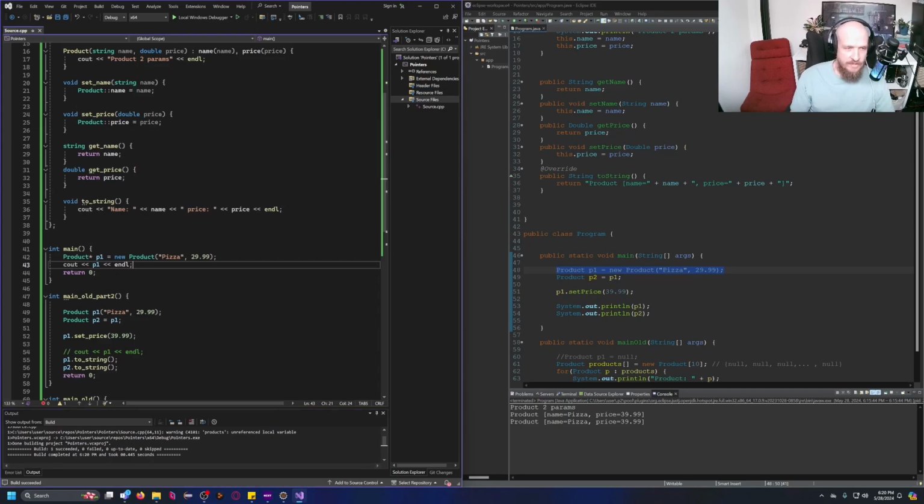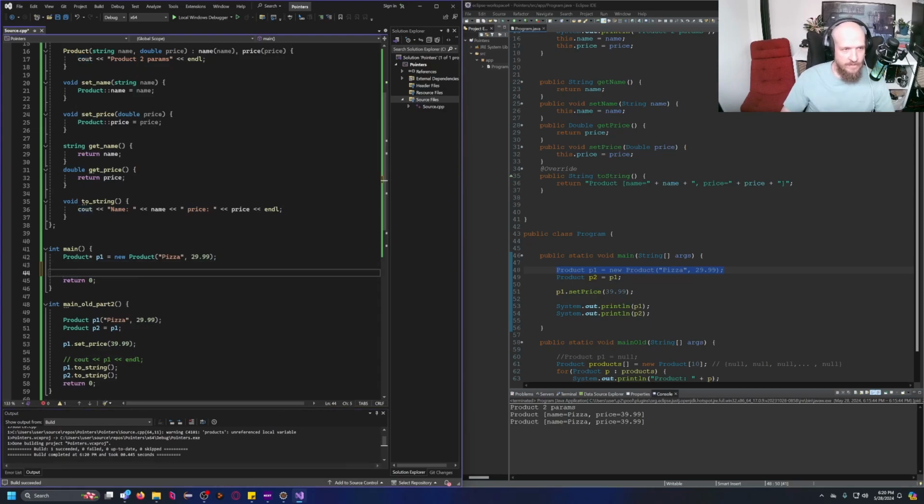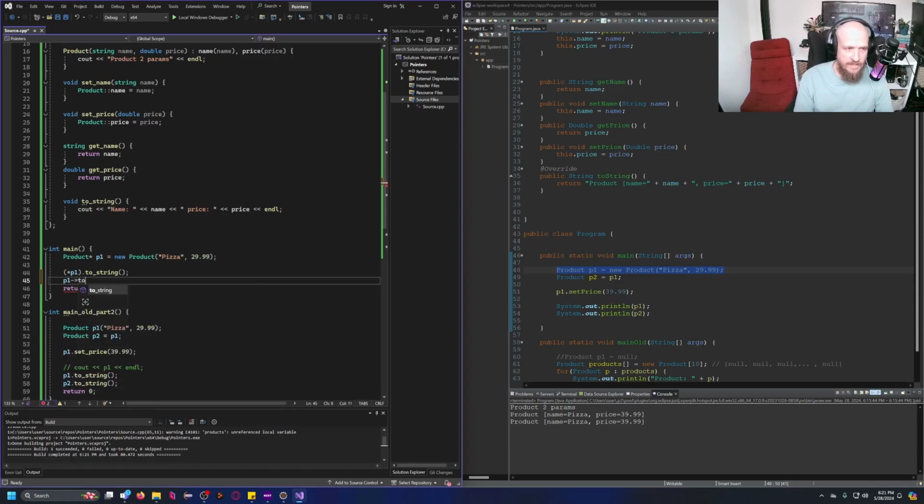Now, if I want to go ahead and display it, we have the toString method over here. Well, I can't just use dot because P1 is a pointer, an address, right? So I first have to dereference it to get from the address the actual product, right? And then call toString. See, it would work just fine. And I could write it like this, or taking into account a little bit of syntax sugar, I could write it like this. It's pretty much the same.